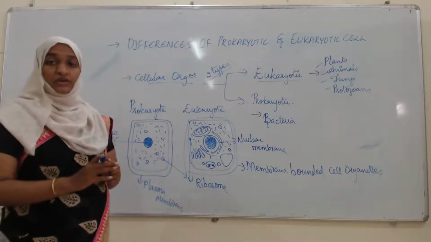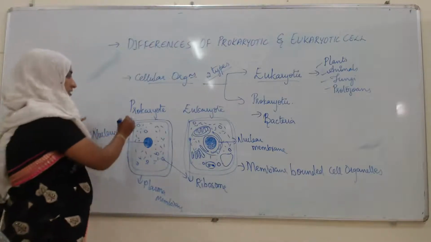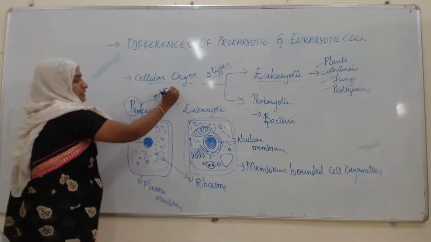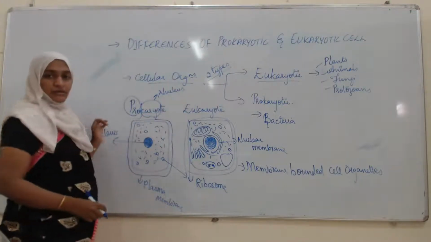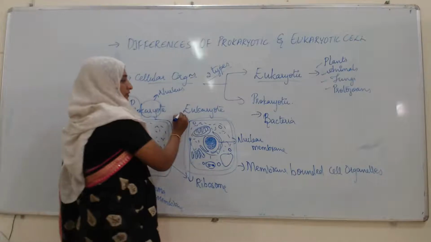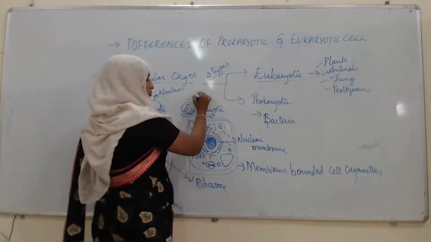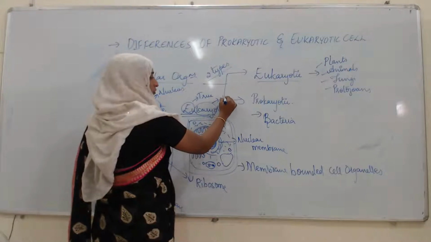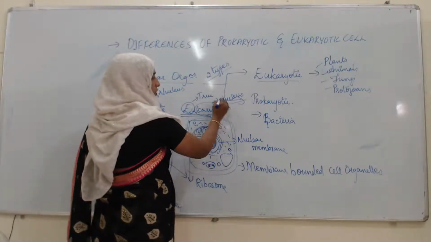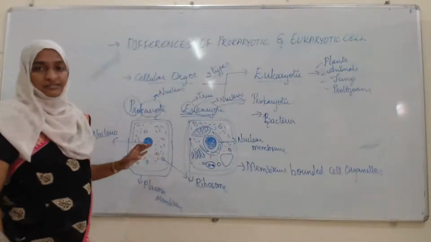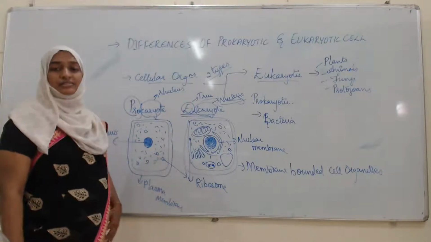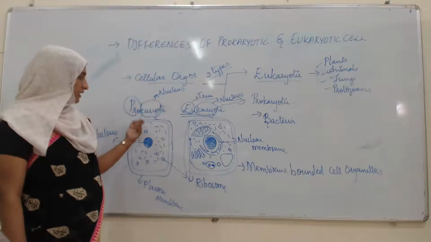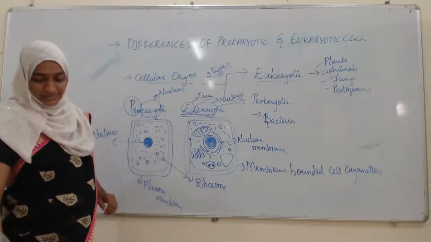Here, prokaryotic means pro means something is lacking. Karyon means that is nucleus. Okay, and eukaryote, we can say eu means true, and karyon means the true nucleus is located in the cell. That cell we can call the eukaryote. Without nucleus or without nuclear membrane, we can say it is a prokaryotic cell.